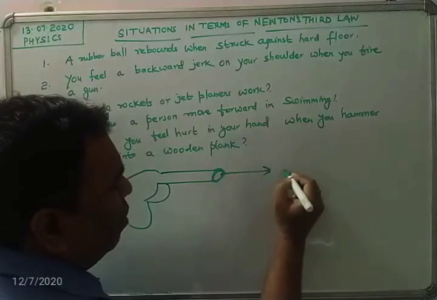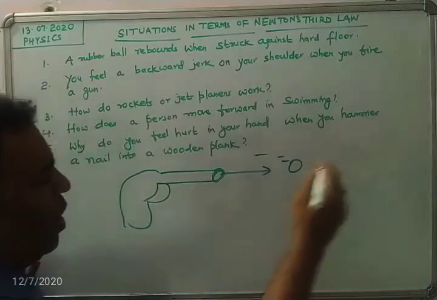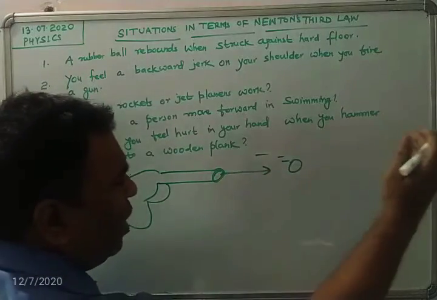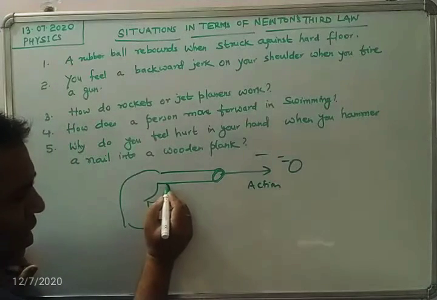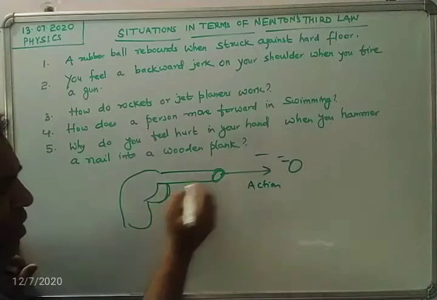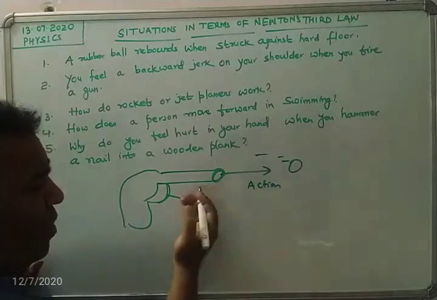When the bullet comes out and goes away, this is action. You have triggered the gun and the bullet is coming out of the gun.